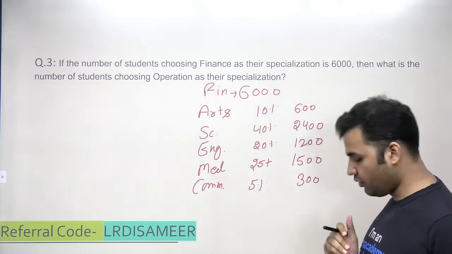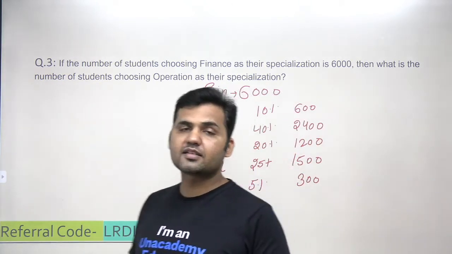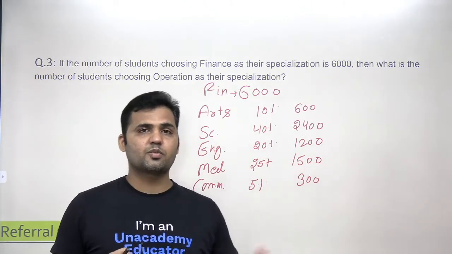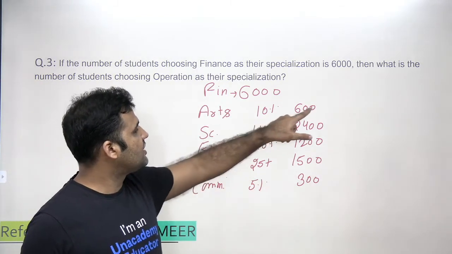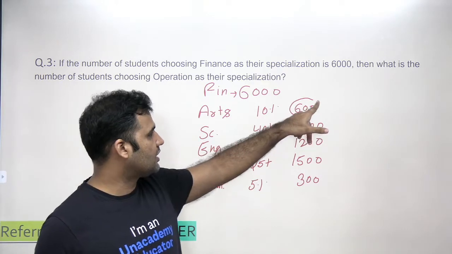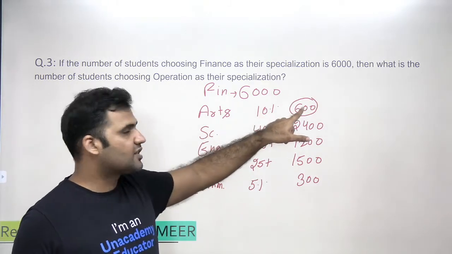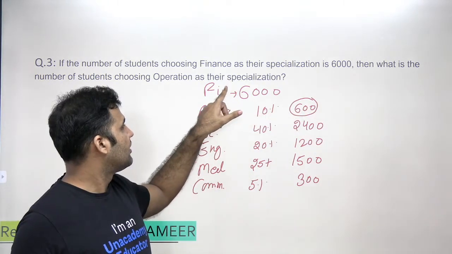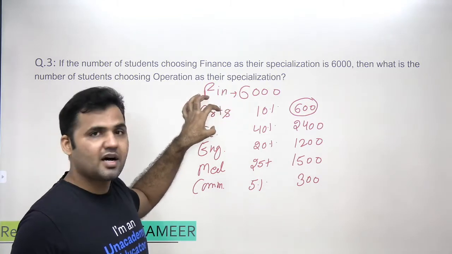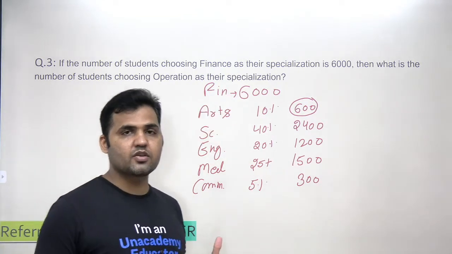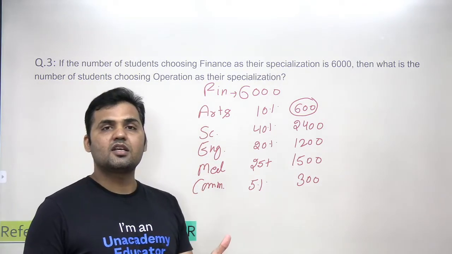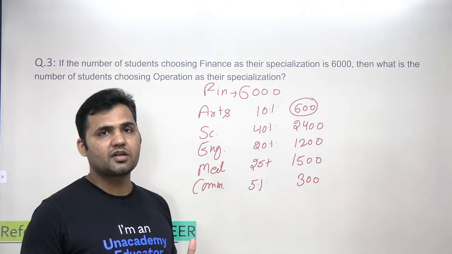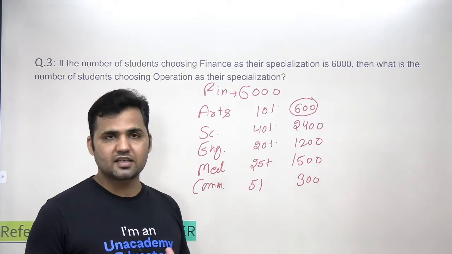Okay. Now, how will this information lead us in finding the number of students in operation specialization? If I'm saying that 600 students from finance are from the arts background, now let's find out, using the first bar graph, what percentage of arts background students are choosing finance as their specialization.